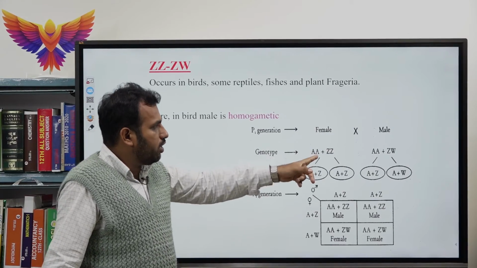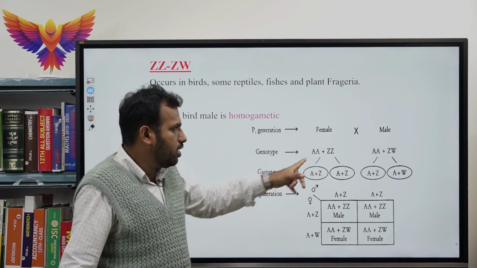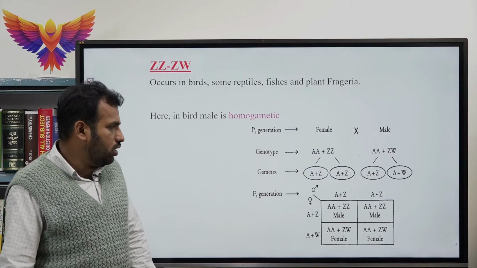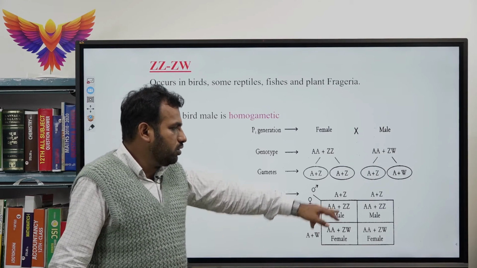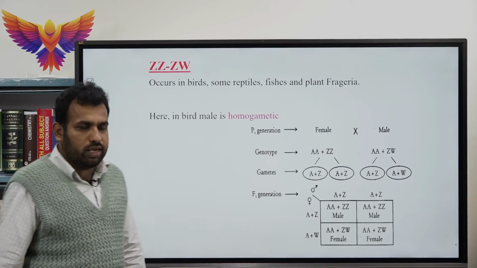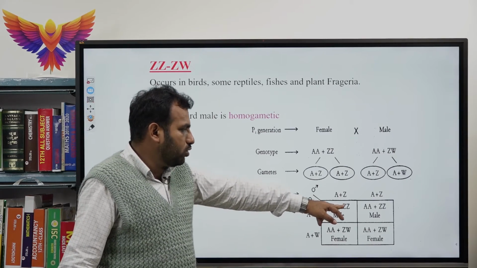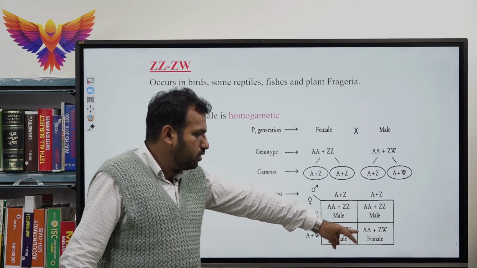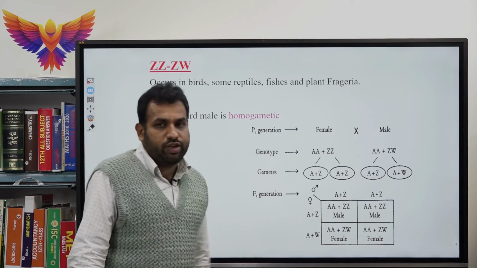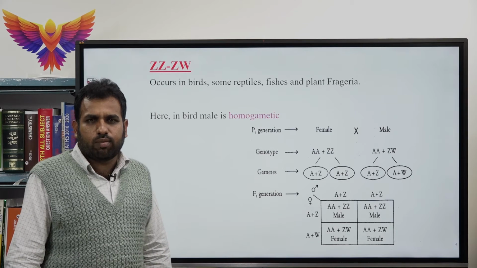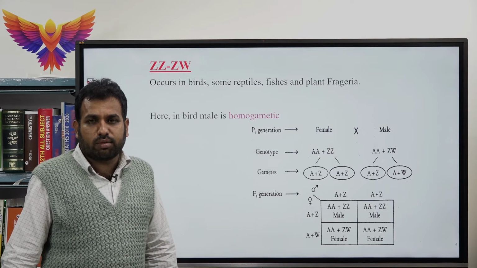The male exhibits ZZ, the female exhibits ZW. At the time of fertilization, the male is homogametic in nature, the female is heterogametic in nature. Autosomes and sex chromosomes of male are ZZ, autosomes and sex chromosomes ZW in case of female. So both have been obtained in ZZ and ZW type of sex determination.